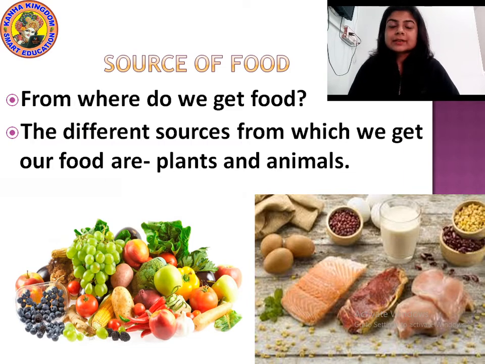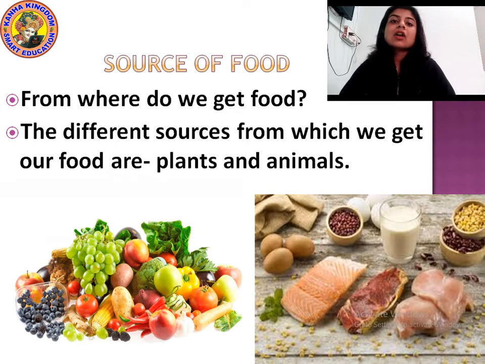It is written in the slide, the different sources from which we get our food are plants and animals. There are two sources of food, that is plants and animals. From plants we get food like vegetables, fruits, cereals, pulses, grains.